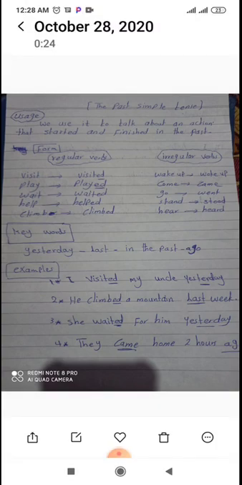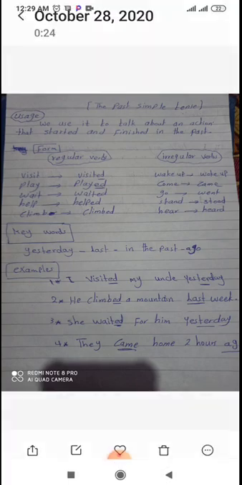Number 3, she waited for him yesterday. We have one of the keywords of the past simple tense, which is yesterday, so we added ed to the verb. Number 4, they came home 2 hours ago. We have one of the keywords of the past simple, which is ago. So we must use the past, but this verb come is an irregular verb, so we can't say comed and add ed. The past of come is came. So here we use came because it's past simple.